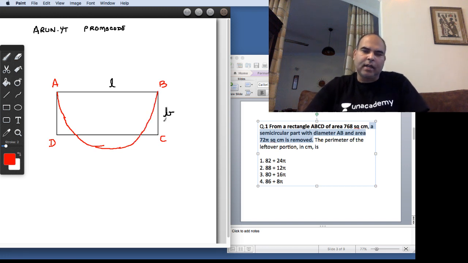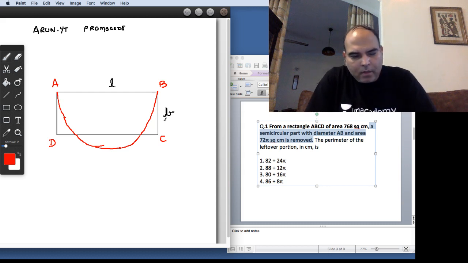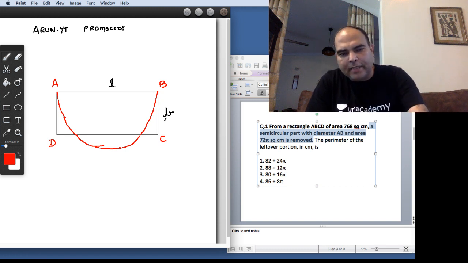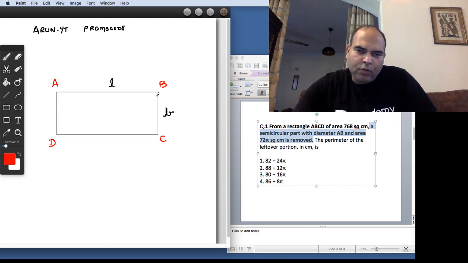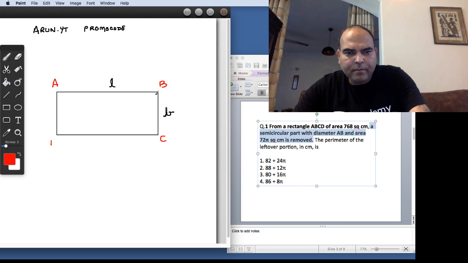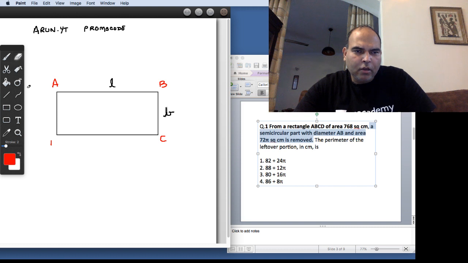So what happens is that you end up going outside the rectangle. So in that sense, this would then not be possible. So instead of this, if I go back to the other side, we will eliminate the possibility of drawing AB like this, and we'll have to think of AB on the smaller side.